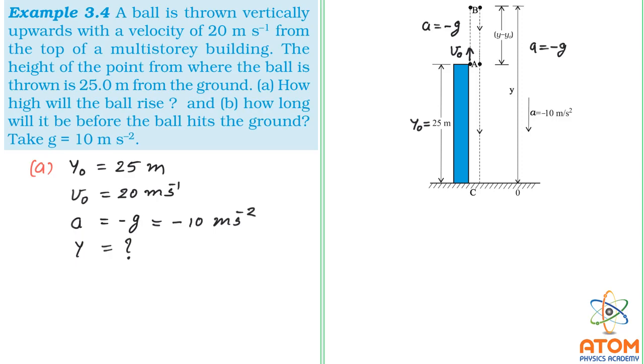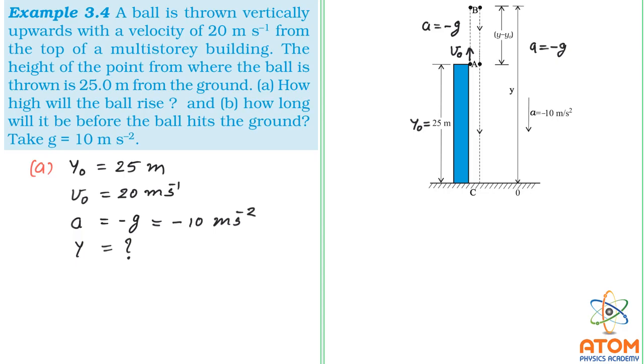Now the first equation of accelerated motion is v is equal to v0 plus at. That will not work here because there is no displacement term. The second equation is y minus y0 is equal to v0 t plus 1 half at square. That can work here if we are having time, but we don't have time here. The third equation is v square minus v0 square is equal to 2a times y minus y0.